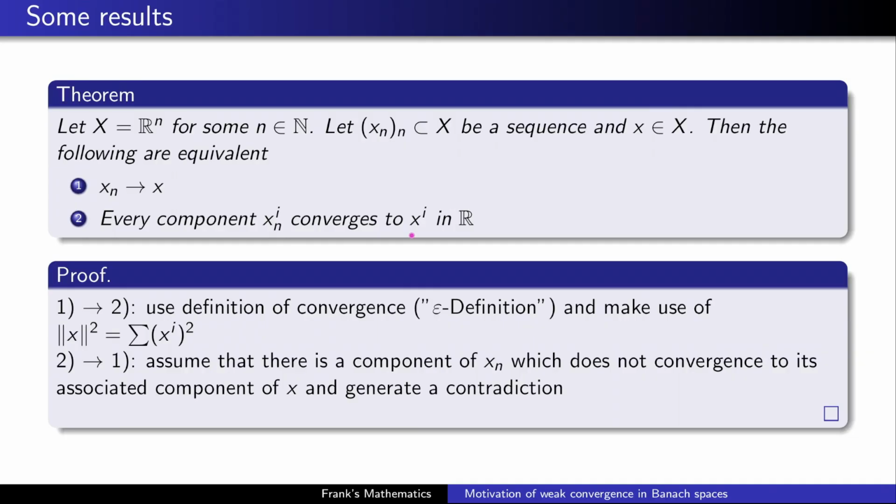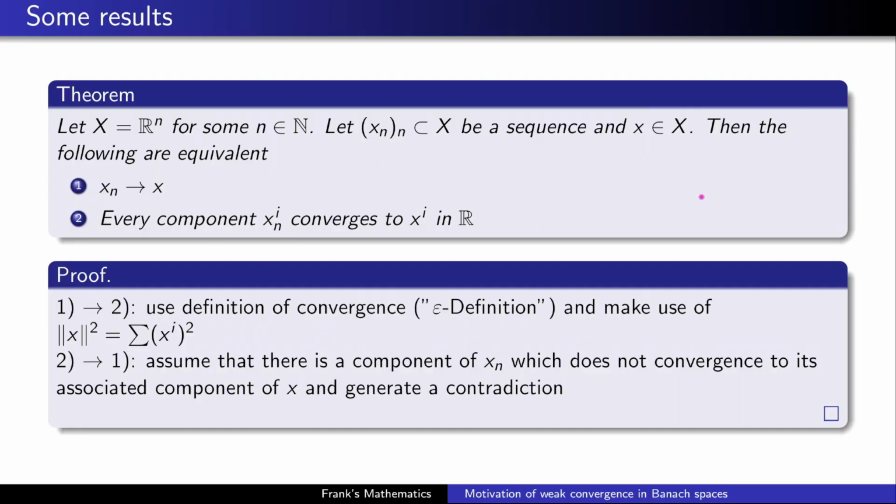The proof is quite straightforward actually. From 1 to 2, you just use the definition of convergence. I just marked it here in quotation marks as the epsilon definition. Every student knows what I'm talking about. And then make use of the norm, the definition of the norm here. Of course, implicitly we use the fact that all norms in finite dimensional spaces are equivalent. And to get from 2 to 1, let's do a contradiction and assume that there is a component which is not converging to its associated component, and then just create a contradiction to the strong convergence.